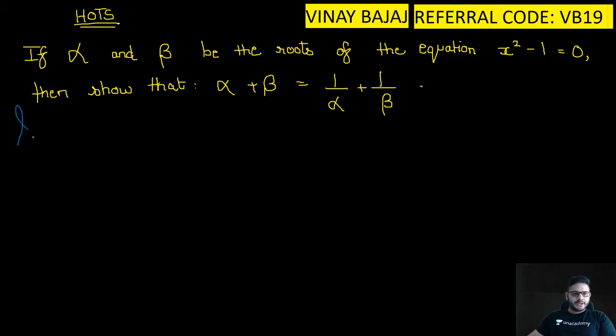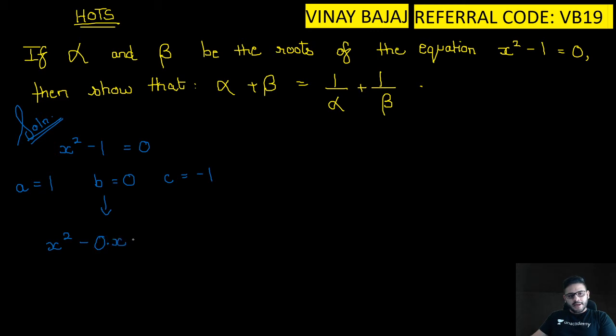So let's start with it now. In this given equation, that is x square minus 1 is equal to 0, the value of a is equal to 1, the value of b is equal to 0, the value of c is equal to minus 1. Now how b is 0, I will explain to you all. x square minus 0 into x minus 1. So here a is equal to 1, b is equal to 0, c is equal to minus 1.